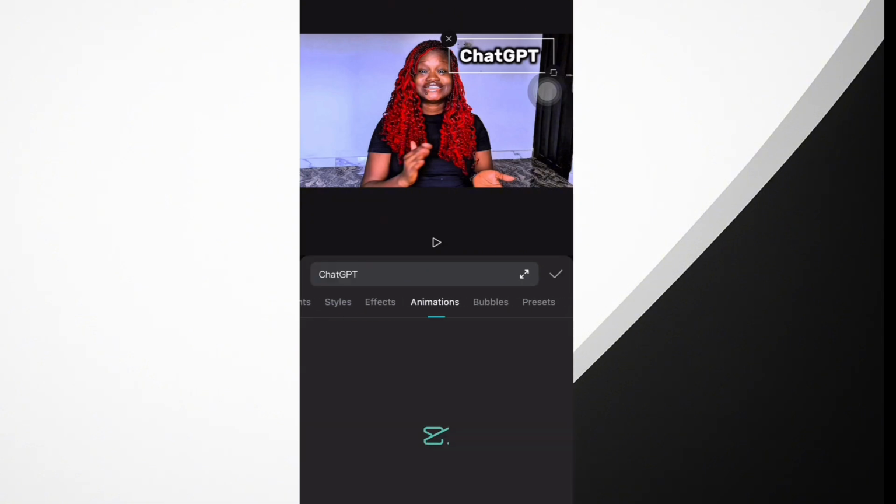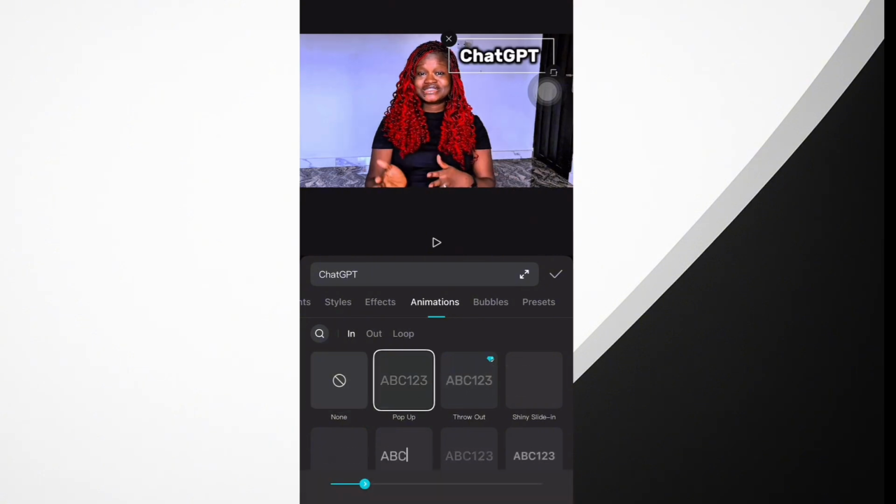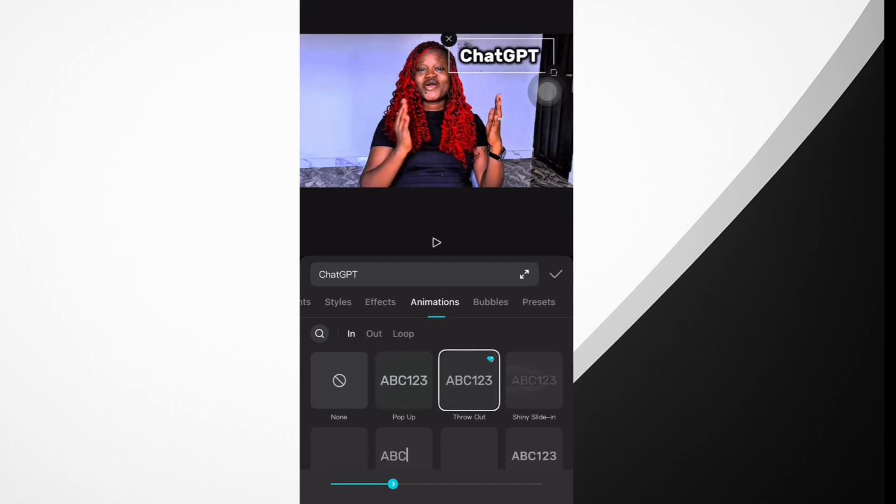Once you click, now we'll go to animations. Animations help to bring life to whatsoever you have written. In other words, it helps the letters to move. It helps the sentence to move. So now, how do you want it to come in? Do you want your sentence to be thrown out? Do you want it to come in the form of typewriting?